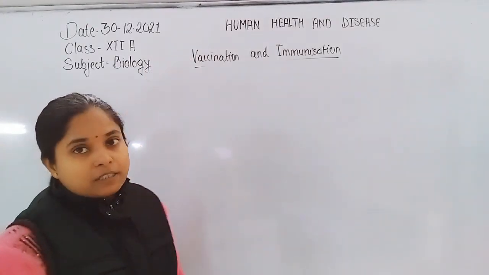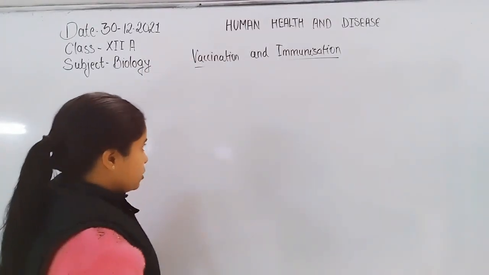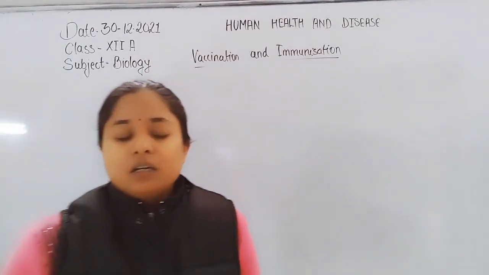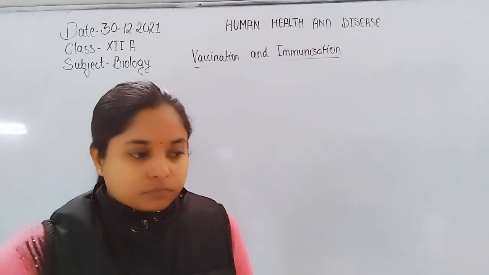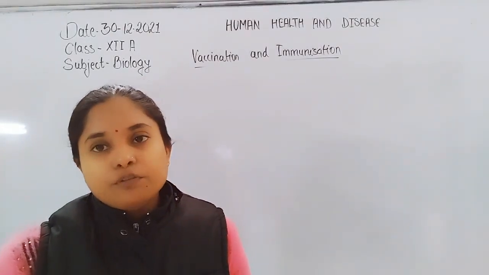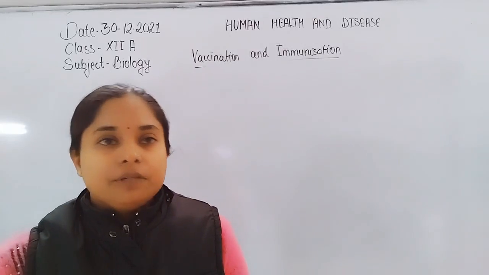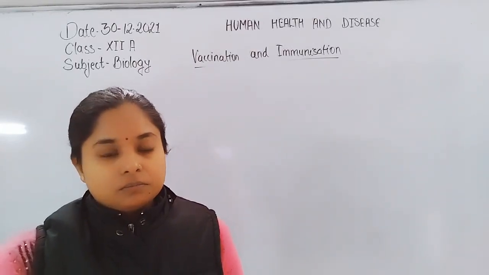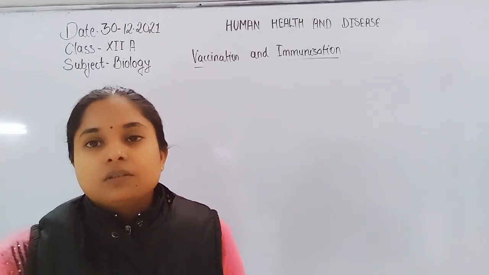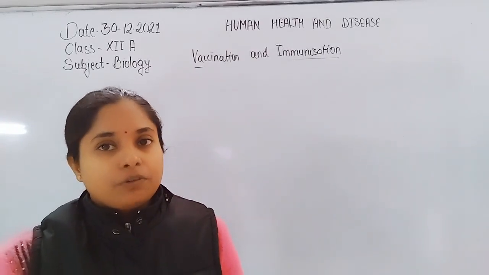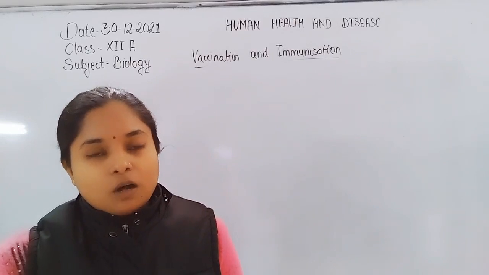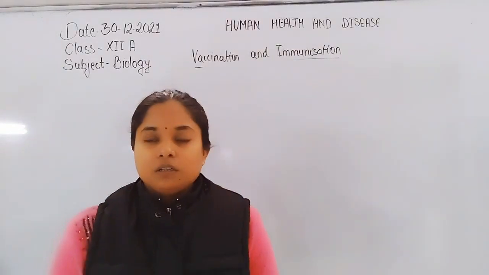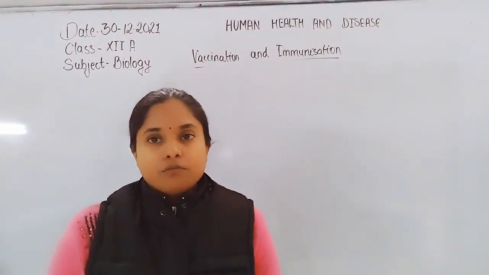What is vaccination and immunization? In active and passive immunity, we have discussed the passive type of immunity, where we take preformed antibodies, or immunity from outside the body, for immunization.